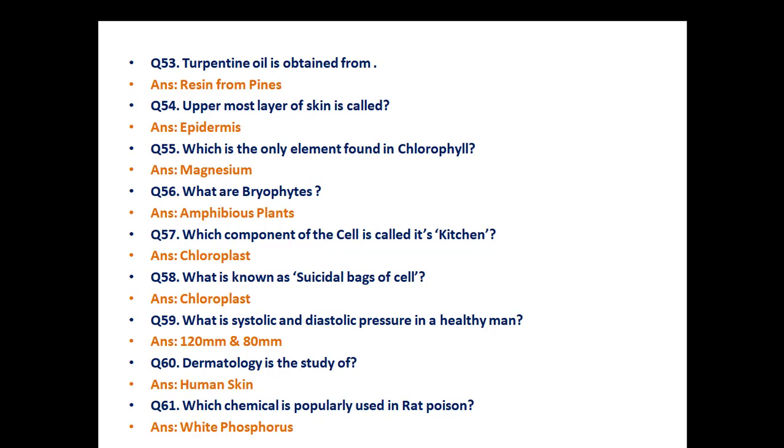Which component of the cell is called its kitchen? Chloroplast. What is known as suicidal bags of cell? Lysosomes. What is systolic and diastolic pressure in a healthy man? 120 millimeter and 80 millimeter. Dermatology is the study of human skin. Which chemical is popularly used in rat poison? White phosphorus.